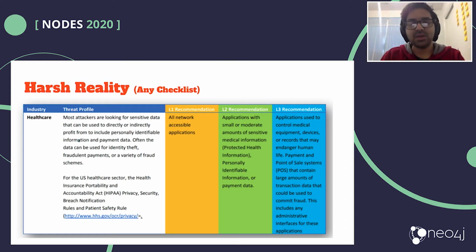Now, the harsh reality of any checklist is, here is one item from ASVS, and this is how it would look. So here is a specific industry, here is a threat profile, L1 are the level 1 requirements, level 2 requirements, level 3 requirements. So this is the harsh reality, and ASVS has much more than one item in the checklist, right?